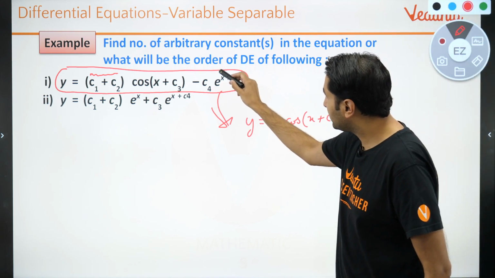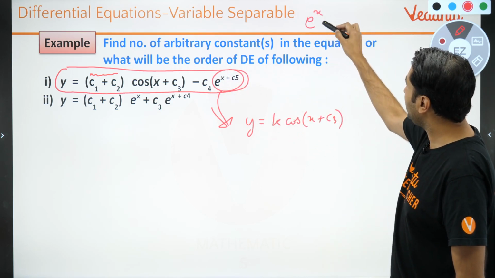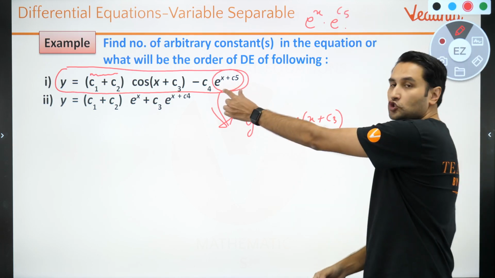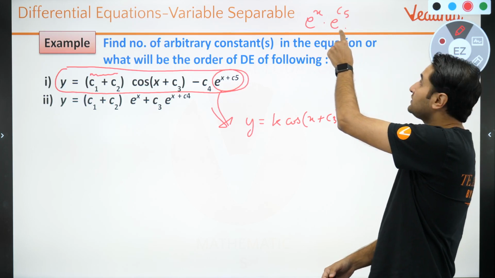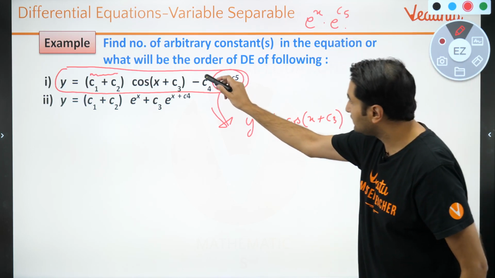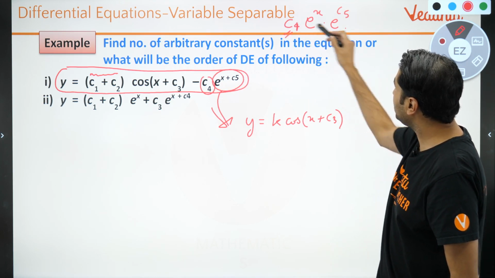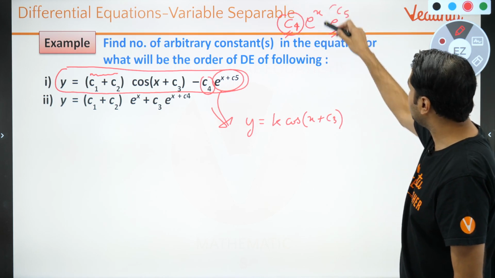And इसको ध्यान से देखें, what is this written? This is written e raised to power x into e raised to power C5. E raised to power x plus C5 is e raised to power x into e raised to power C5, and there is a C4 outside. I can combine C4 and this. ये भी constant है, ये भी constant है.